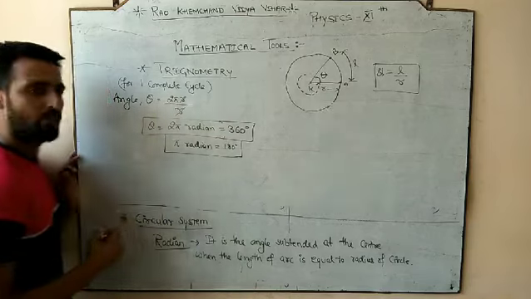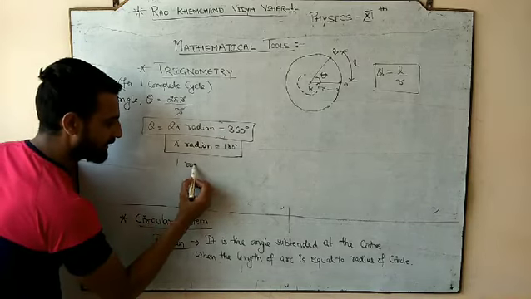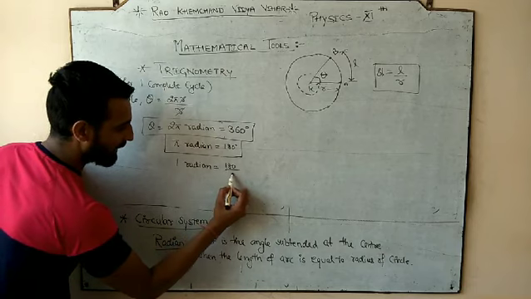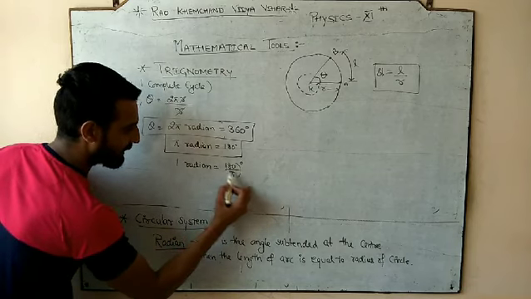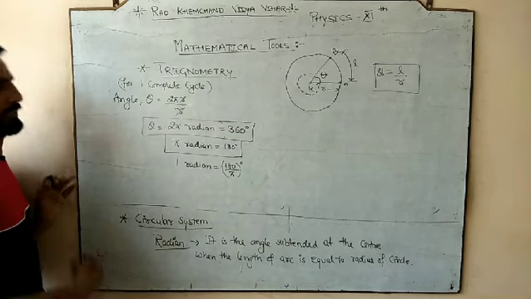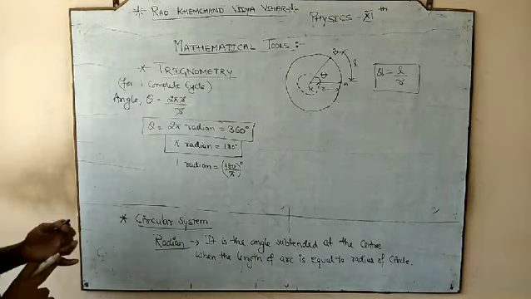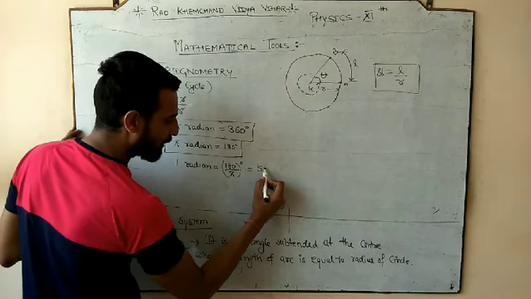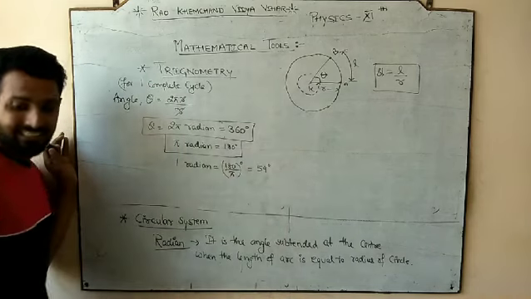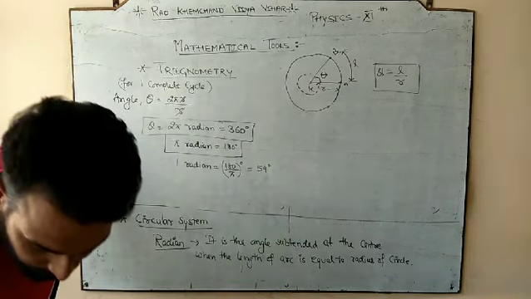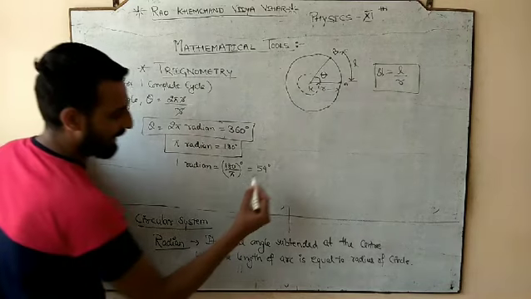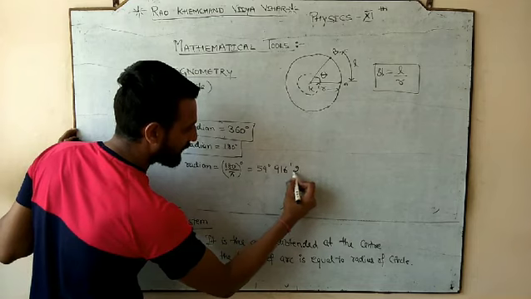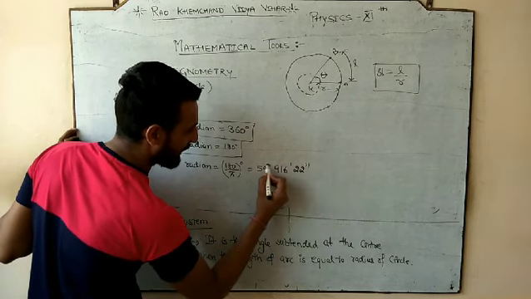That you should know. And 1 radian is always equal to 180 by pi degree. And if you convert this into degrees, it will become 59 degree, 916 minute and 22 second.